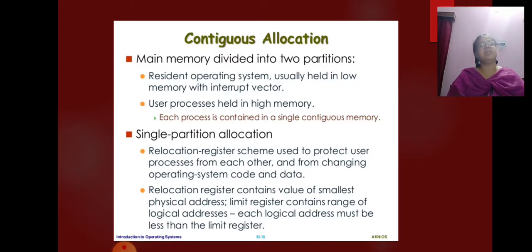We can place the operating system in either low memory or high memory. The major factor affecting this decision is the location of the interrupt vector. Since the interrupt vector is often in low memory, programmers usually place the operating system in low memory as well. So this is all about the resident operating system. In contiguous memory allocation, each process is contained in a single contiguous section of memory.